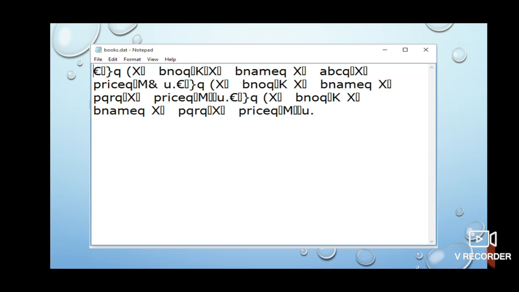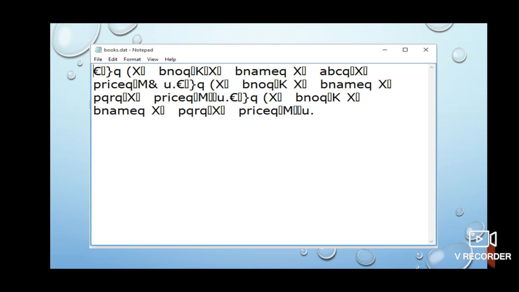Okay, so here when you will view the contents, you won't be able to understand. Okay, so the way we see the contents of a binary file is with the help of the load function of the pickle module, which you will study within some time. Okay, so this is the problem that we have to solve.